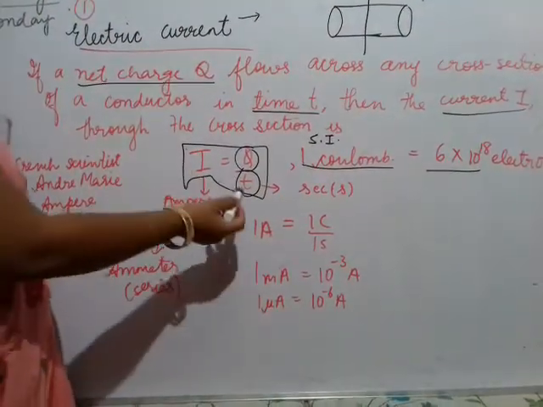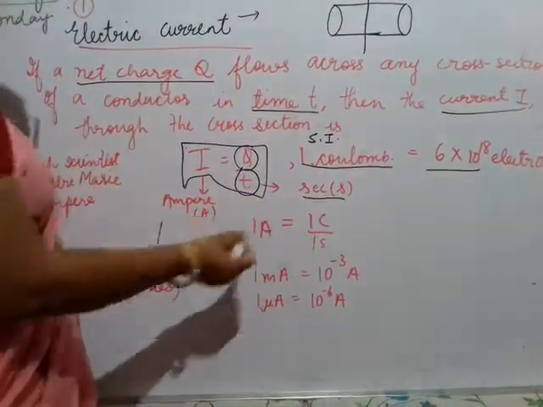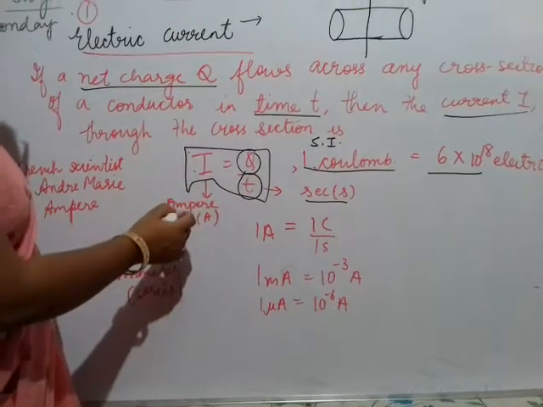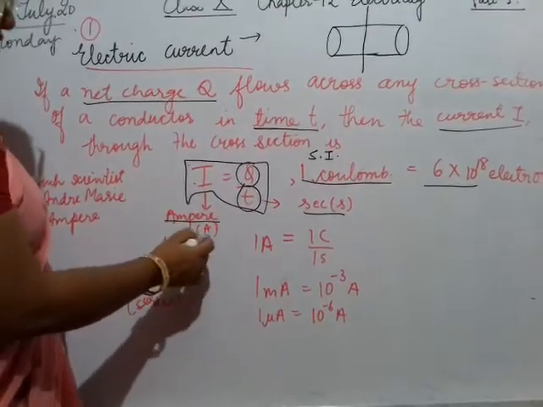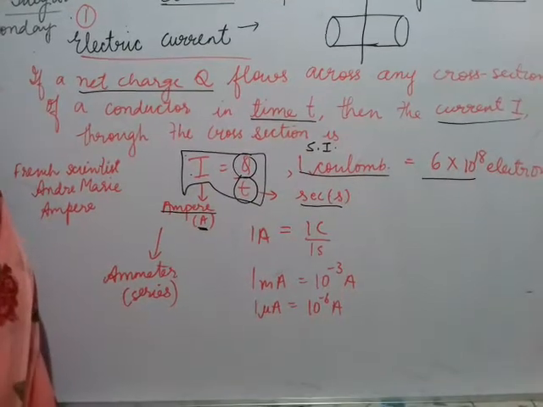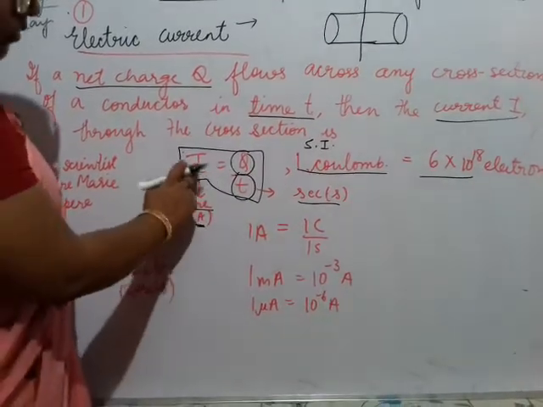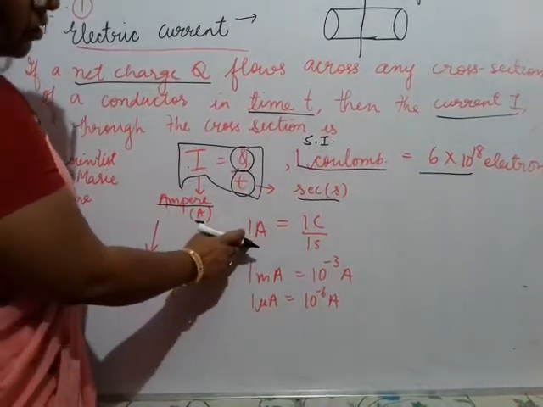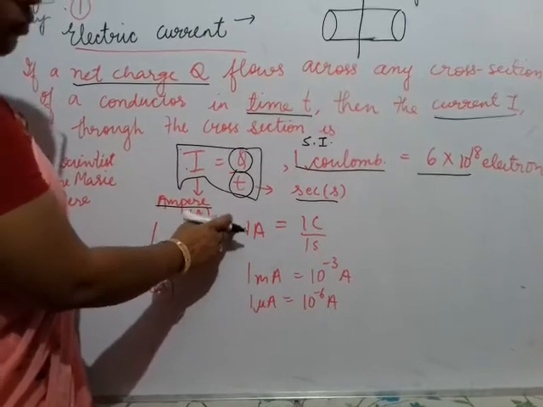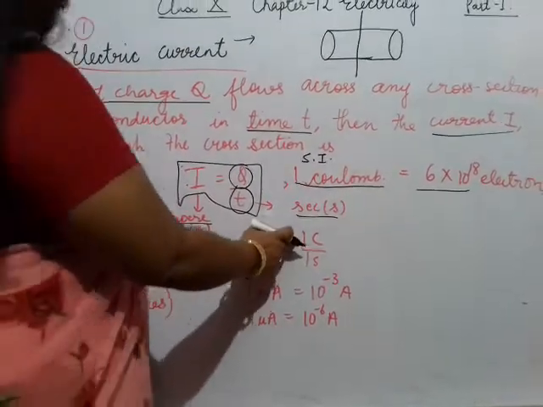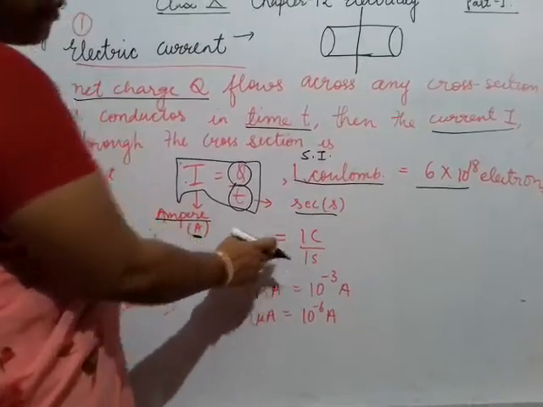Now the SI unit of time is seconds and the SI unit of current is ampere, which is represented by A. Now if I say 1 ampere current in a circuit, what does it mean? 1 coulomb of charge is flowing in 1 second of time.